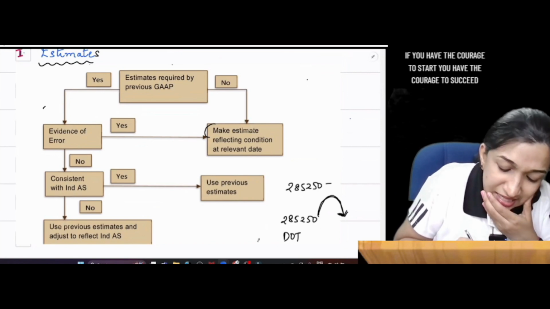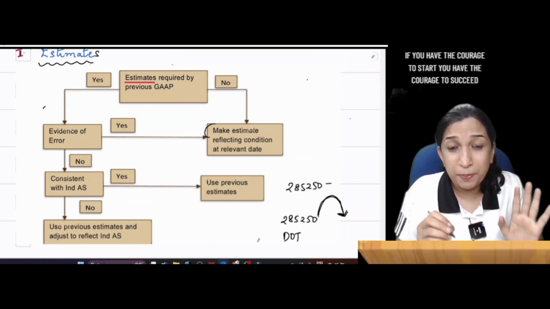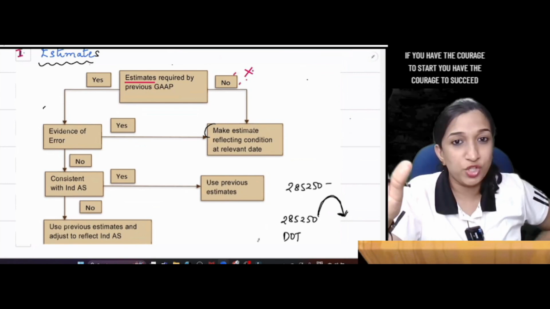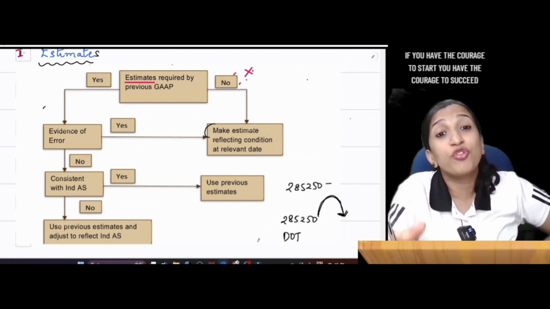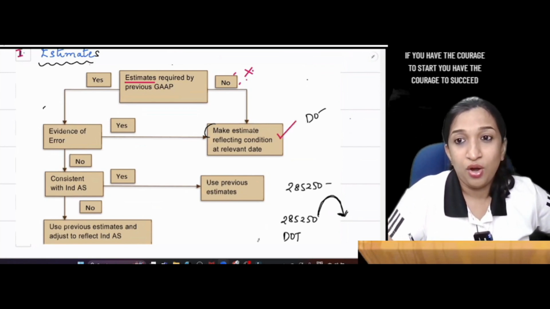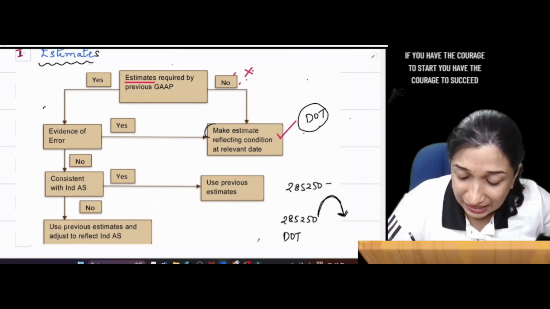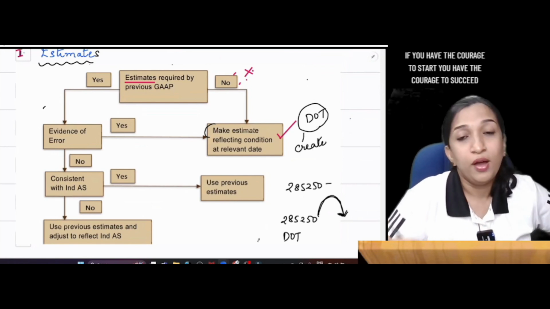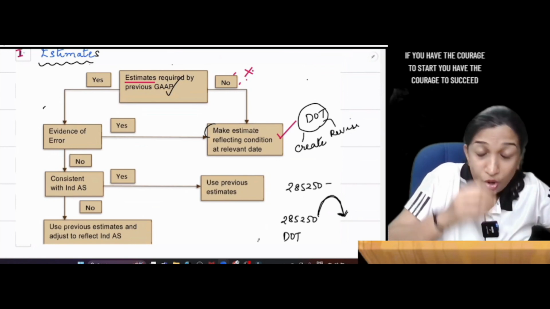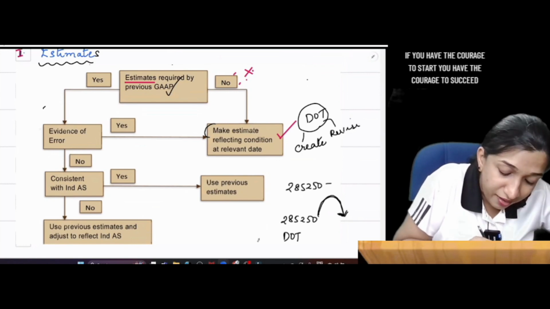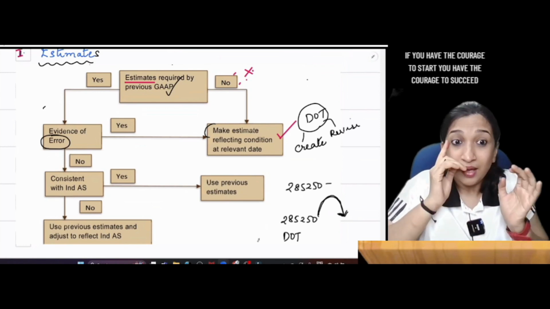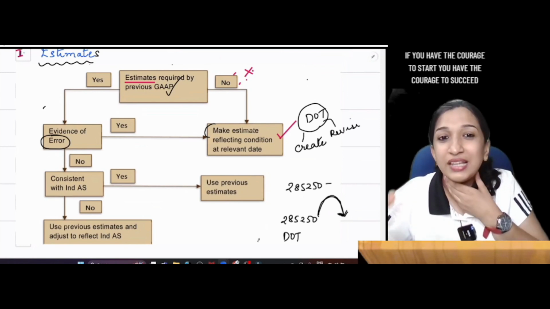Once more, quickly discuss estimates. Estimates required by previous GAAP? No, the estimate was not required as per previous GAAP. There was no provision, but actually provision is required, but they have not created it. Then you please create it on the date of transition. On the date of transition, you create if there was no estimate as per previous GAAP, or revise if the original estimate which was already there is an error. Then you have some adjustment. Otherwise, if there is no error, then you just take over and make the correction in the subsequent balance sheet only.